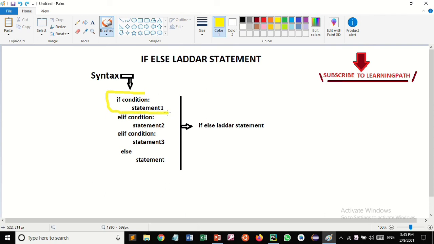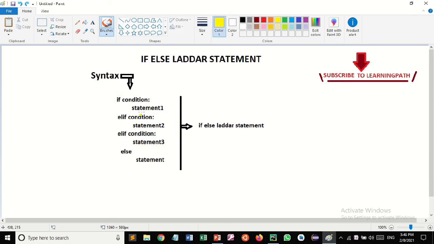If this condition is true, then it will execute this condition only, the one which is true first from the top. It will not execute all these conditions, only one. So if all these conditions are true, it will execute only the one which is true first from the top. Remember these things.